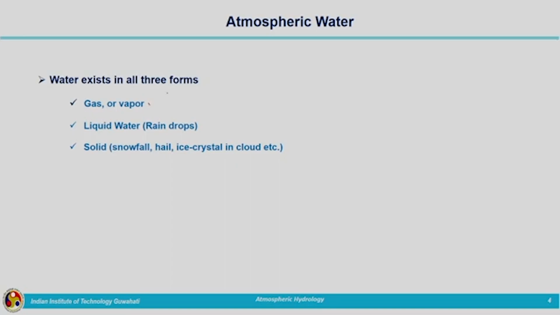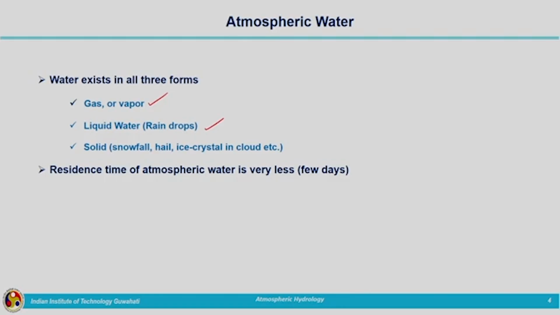Atmospheric water also we can have in the vapor form, in the liquid water form, we are having the water vapor present and we are having the water droplets present in the atmosphere, and also when we are having snowfall, hail, in such cases we are having the water in the solid form in atmosphere. So, if we are talking about atmospheric water, generally we will be looking at the water vapor, but all three phases of water are present in the atmosphere also.